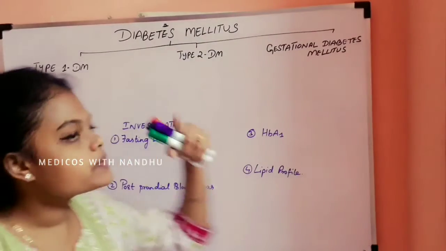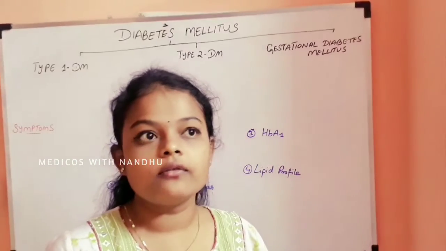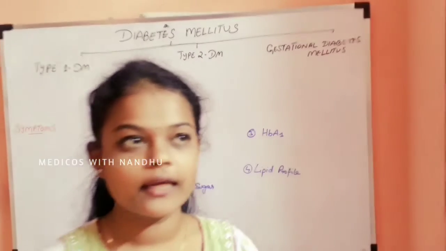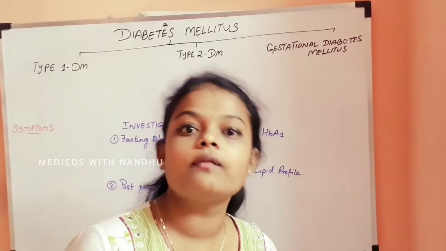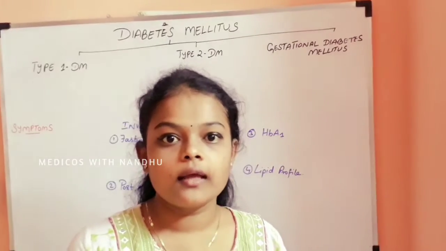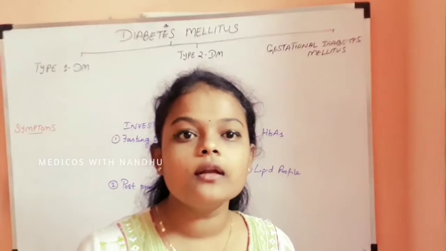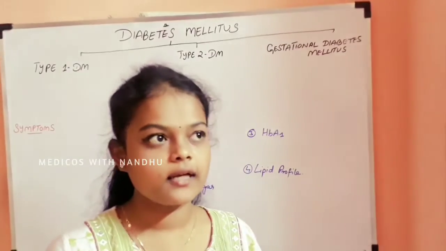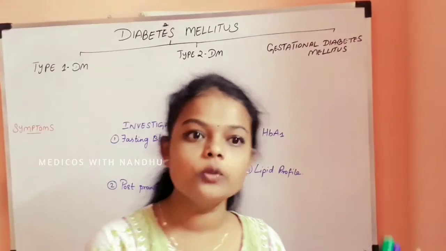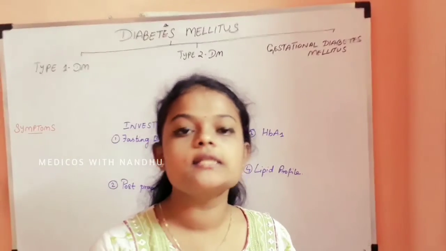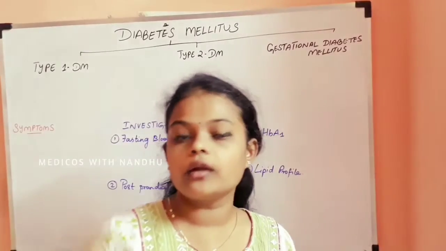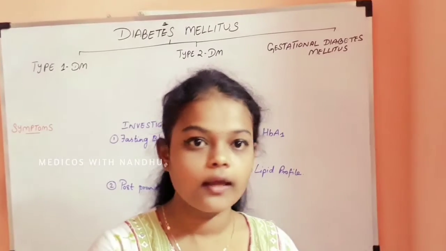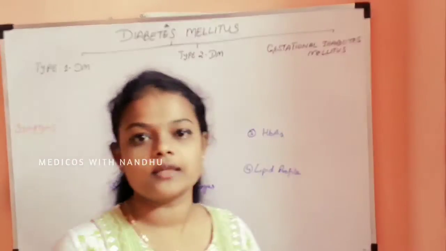So diabetes mellitus is a serious condition. It is an incurable disease. It can be treated and it can be prevented, but it is not cured. It is associated with significant mortality and morbidity, and with acute and chronic stages. Acute is due to hyperglycemia, and chronic is due to vascular damage. Let us see the types of diabetes mellitus.